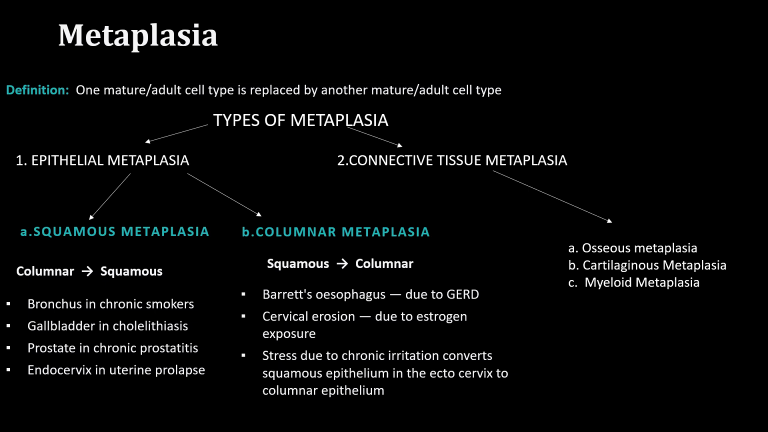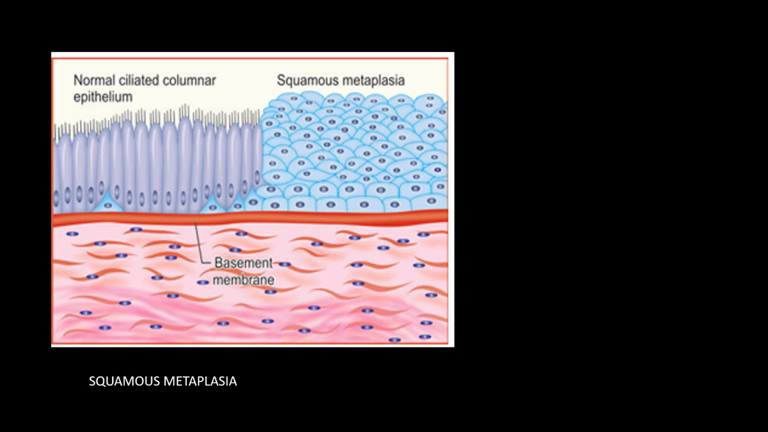But the two most high yield types of metaplasia are squamous metaplasia and columnar metaplasia. So knowing these facts is very, very important for your exams. This is just a small diagram showing squamous metaplasia. This is a normal columnar epithelium. If you look at the cells there, they are columnar. The columnar epithelium is converted to squamous epithelium due to the reprogramming of the stem cells that were present here.